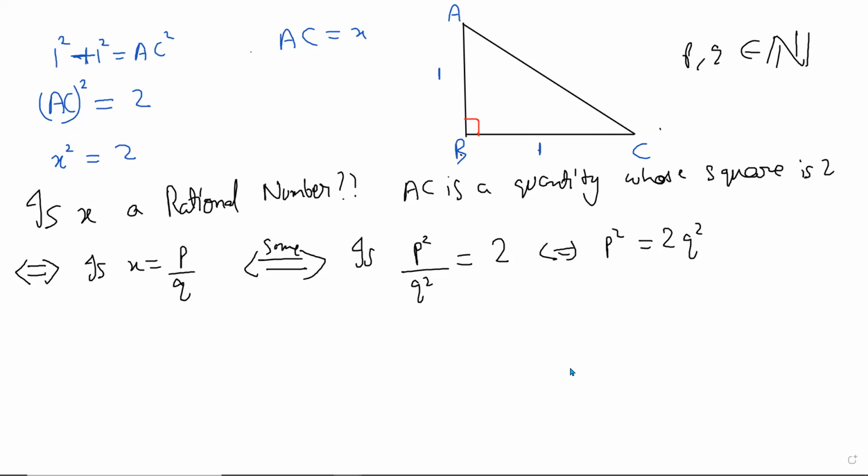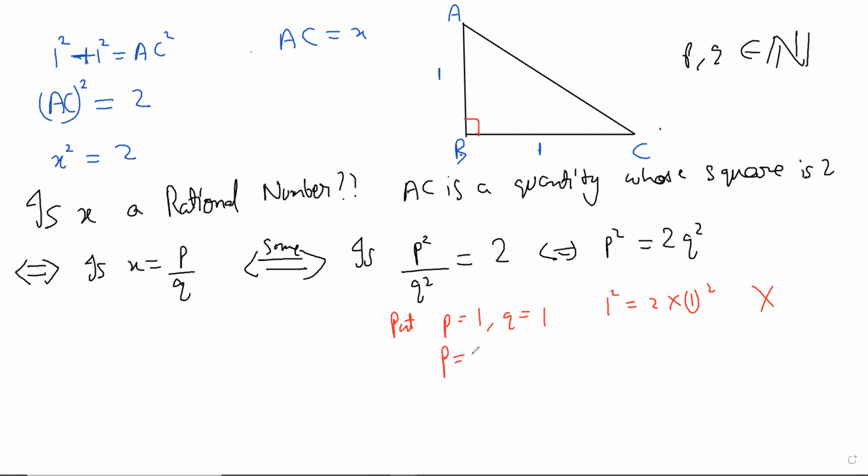Let's see. So this is just a matter of trial. In mathematics, in the end we have proofs and so on, but it has to be trials first, right? So let's try together. Let's put p equal to 1 and q equal to 1. What do you get? You get 1 square equal to 2 times 1 square. Is it true? This is nonsense. This is not true. It's like I'm running through all the values. This certainly doesn't work, the right hand side will become more.